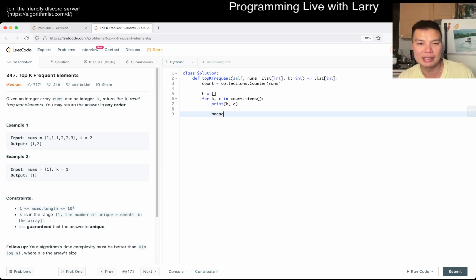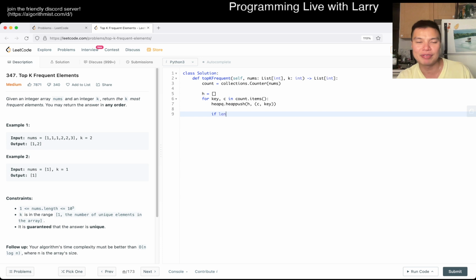And of course, then here we will push to the heap the count, because we want a min heap. So the count is okay, and then the key as well, just because you would like to know the key. That's part of the solution. And then of course, I will keep a k. Okay, fine. Because we shadowed the k here, that is why I said whoops.